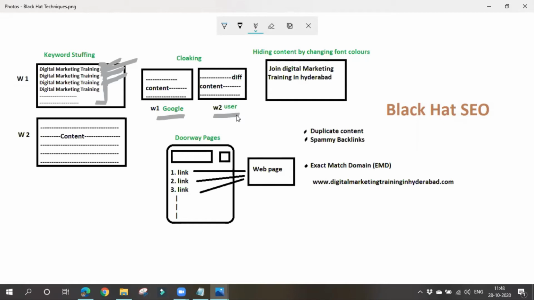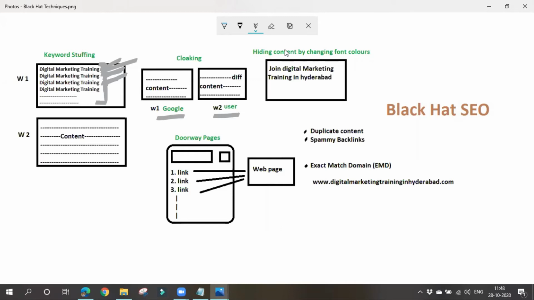Is it correct? No, ma'am. No. You should show the same content to Google as well as to the user. You might get a doubt about how we can do that. If you have a cPanel, you can do such things. But you should not do them. You should display the same content for both Google and the user.